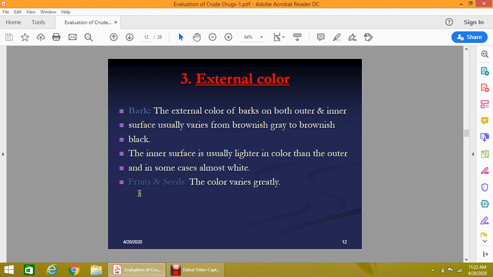The same applies if the drug is a fruit or seed; the color usually varies. Some fruits are yellow in color and some seeds are brown in color. Some seeds are black in color, like Nigella sativa, the black seed. It is black in color, and some fruits are orange in color. For example, orange is orange and mango is yellow in color. It depends upon the nature of the drug as well as the part of the plant.